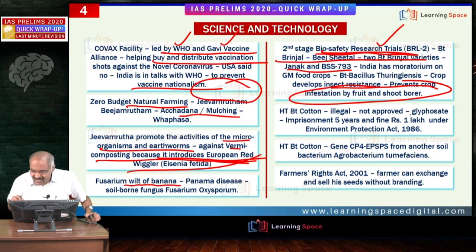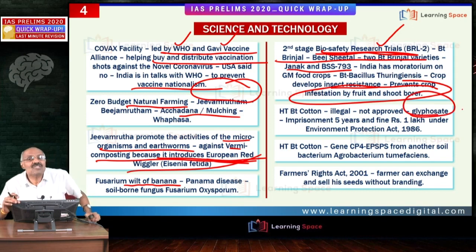Another important aspect is that they can use glyphosate. Glyphosate is the weed killer. With HTBT cotton, they can use glyphosate directly. Without HTBT cotton, if they use glyphosate, the cotton crop will be damaged. With HTBT cotton, if they use glyphosate, then the weeds will be killed. They can save costs as far as de-weeding is concerned.